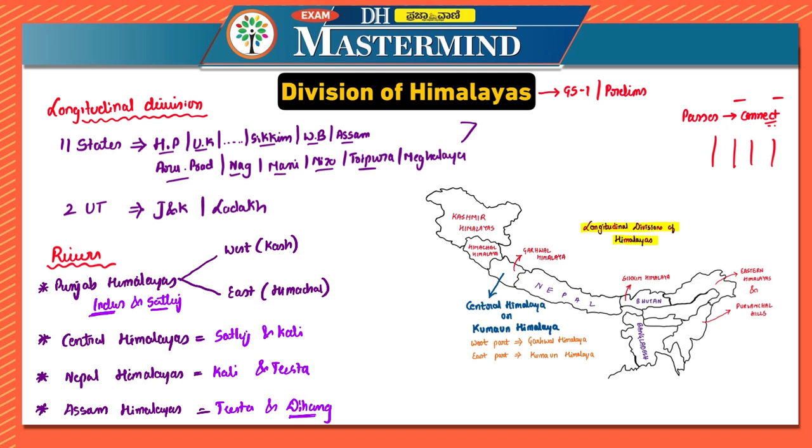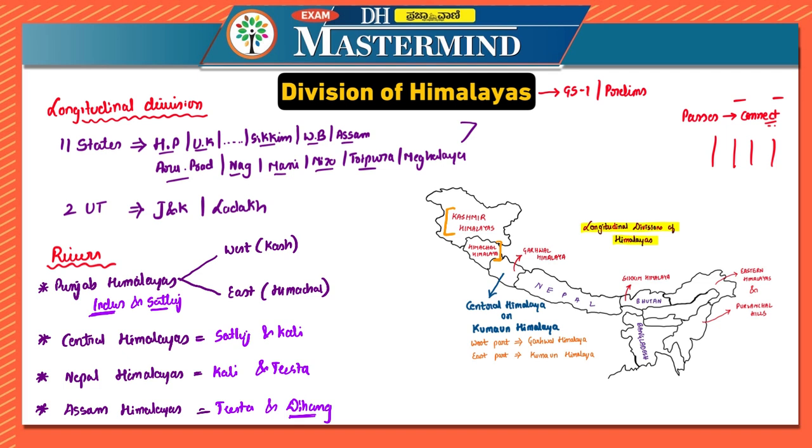Now we'll discuss longitudinal divisions. Let us look from the map only. Here you have Kashmir Himalayas. Later on you have Himachal Himalayas. Then you have Central Himalayas. The Nepal part also sometimes is Central Himalayas. And after that, from the Sikkim side, you have Sikkim and Darjeeling Himalayas. And then you have Assam Himalayas. Okay, so you have this Eastern Himalayas, in which you have Arunachal Pradesh and the Purvanchal hills also.